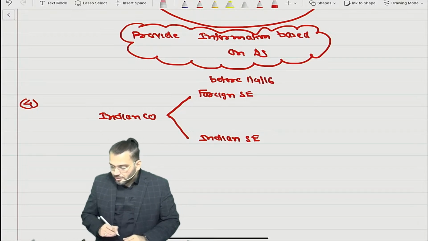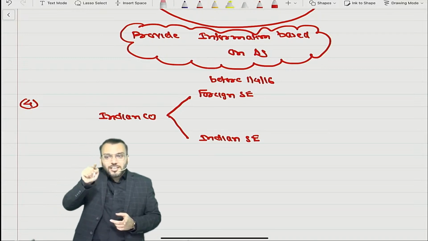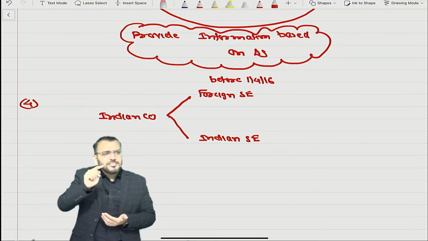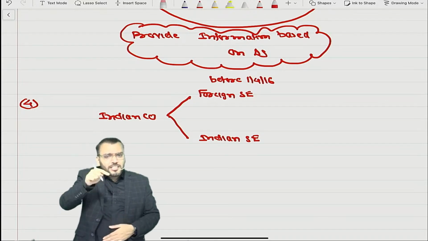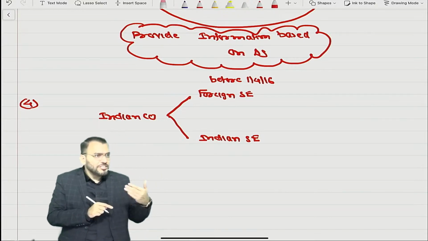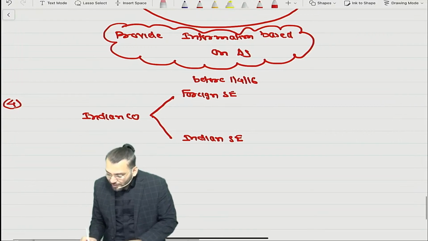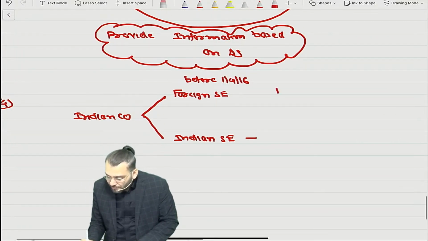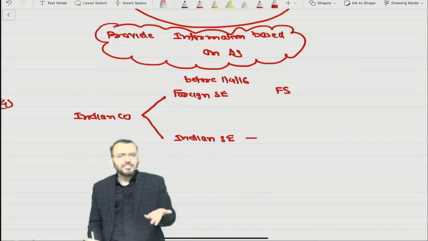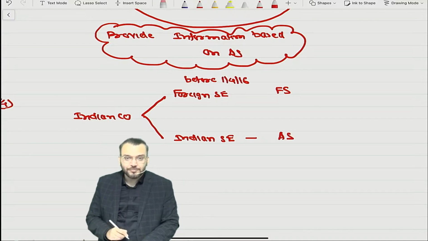Before 1/4/2016, it was already listed in foreign stock exchange and Indian stock exchange, because they need to follow the guidelines of Indian stock exchange as well as foreign stock exchange. For listing, they need to follow the guidelines of that stock exchange. So as per Indian stock exchange, their financial statement before this 1/4/2016, AS was applicable. So they will prepare financial statement based on AS.